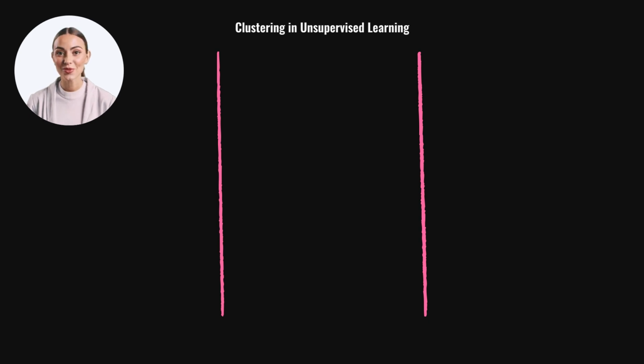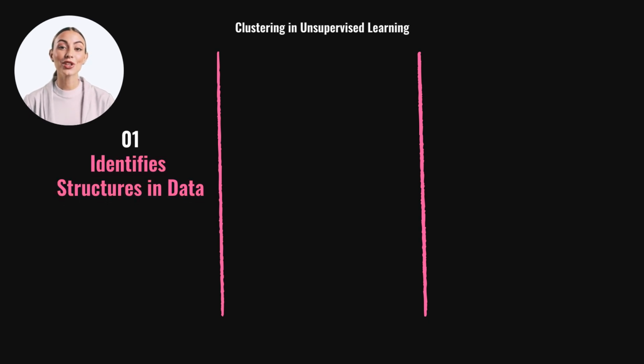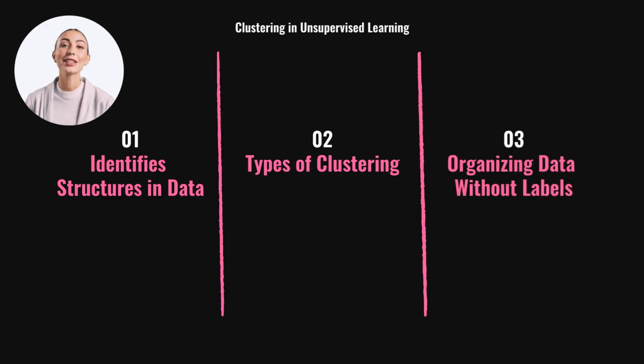Clustering in unsupervised learning identifies structures in uncategorized data, forming natural groups. Types include exclusive, agglomerative, overlapping, and probabilistic clustering, each offering unique methods for grouping data. These techniques help in organizing data without predefined labels, enhancing the discovery of inherent patterns and structures.